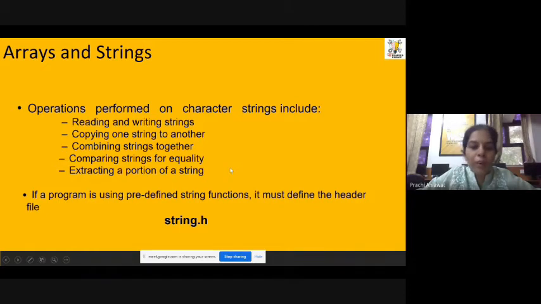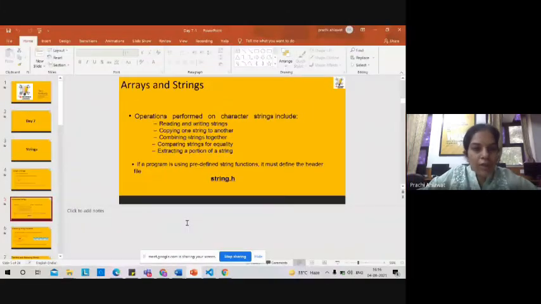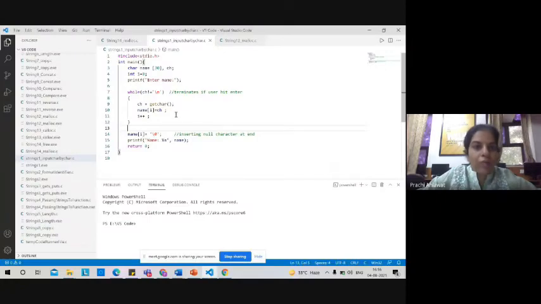There are some predefined functions as well in C which are defined in the header file string.h. So there is no need to write all these functions manually. All these functions are written and predefined in the file, and we can use and call them. Let me share my screen for the program. Let me share some programs with you to have more clarity on this concept. Yes, I hope my VS Code screen is visible to all the participants.